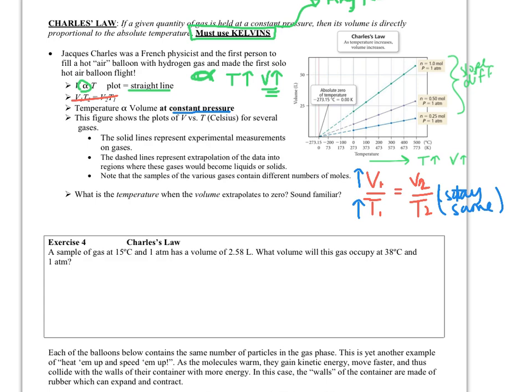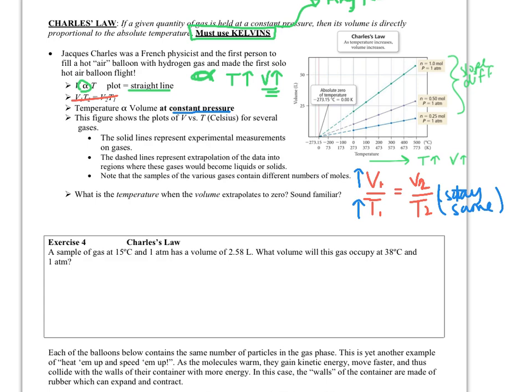And then it goes through kind of the background of some of the things I already said. Solid lines represent experimental measurements. The dashed lines are the extrapolation, how they're going. They're able to say, well, we know these specific things. So the dotted lines are extrapolating, or going off of what the actual graph is, and basically looking at the trend as a whole. The samples of the various gases contain different numbers of moles, so that's why you're seeing those 3 different samples that I was pointing out a little bit ago.